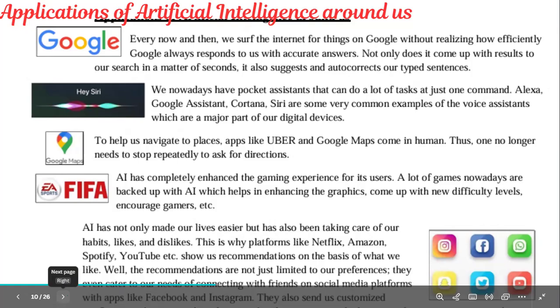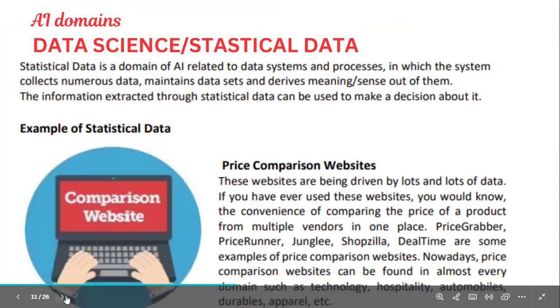Then you have to write this. Right, children? Next topic is AI domains. Very important, children. As I said, in 2023, another question was this only, the AI domains. When it comes to AI domains, we are having three domains.